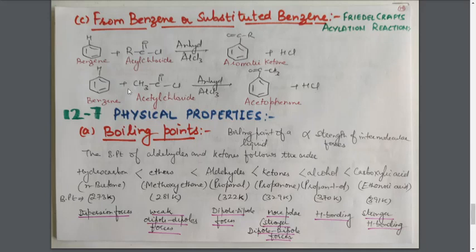Now the compound will be benzene with C double bond O and CH3, and this compound is acetophenone. So with this we finish the different methods of preparation of ketones.